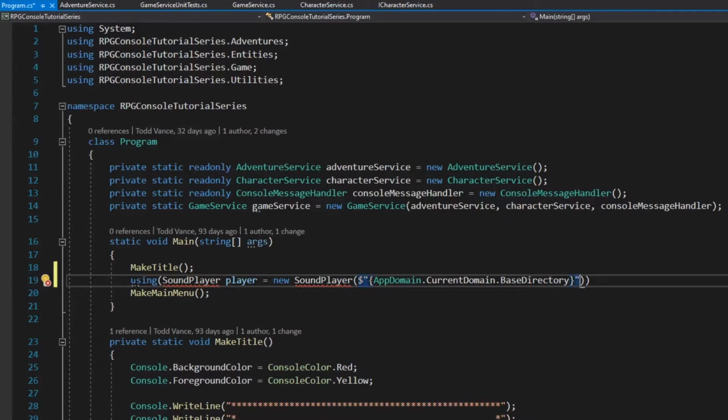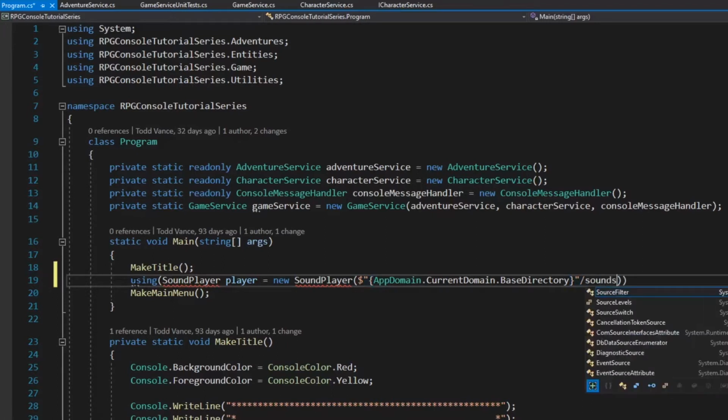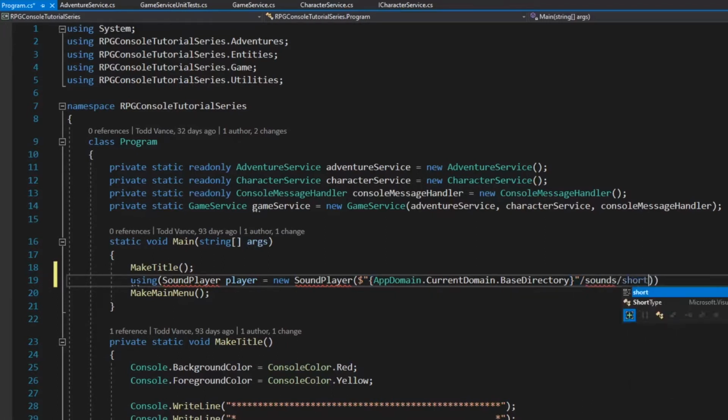I made a folder called sounds. You can do whatever you'd like, but I called it sounds, and it's called short intro. I'll share it with you. And Sound Player plays WAV files. We're not going to try to be the fanciest thing on earth.